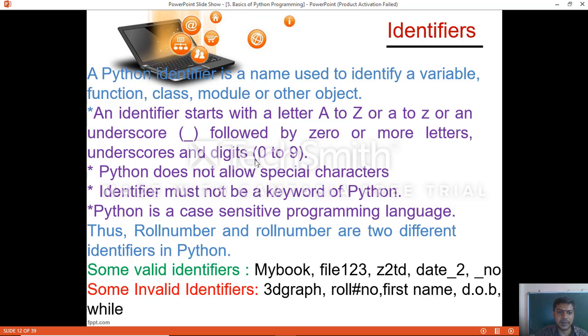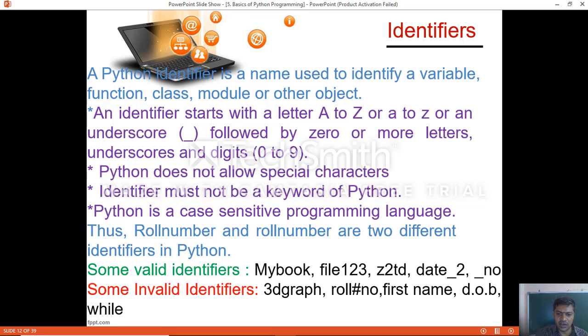So identifiers. A Python identifier is a name used to identify a variable, function, class, module or other object. An identifier starts with a letter, uppercase A to Z or lowercase a to z, or an underscore, followed by zero or more letters, underscores and digits 0 to 9.